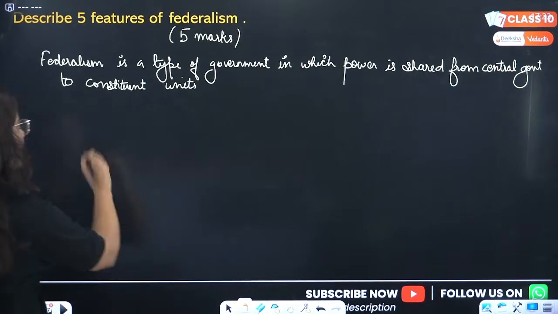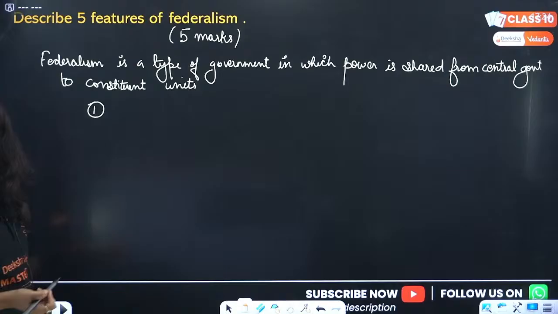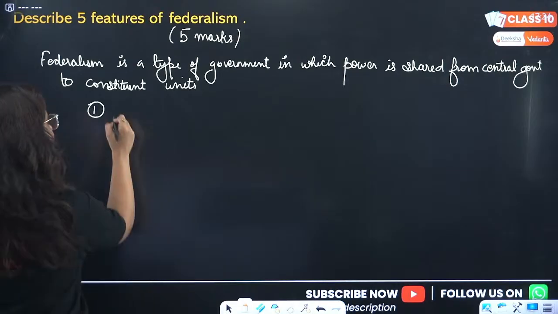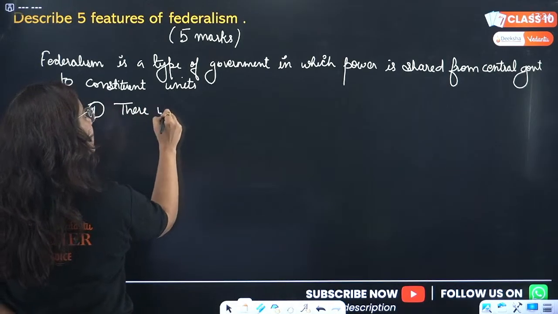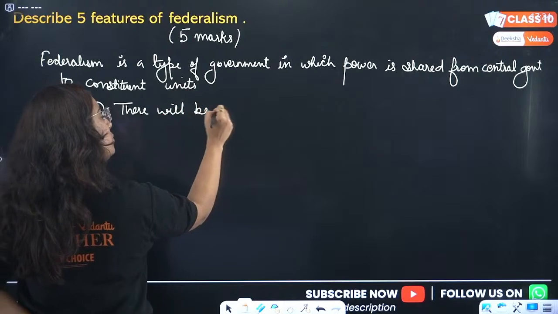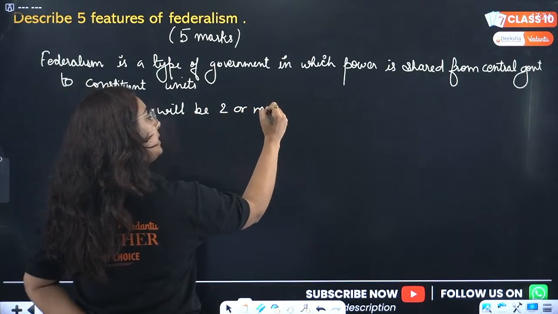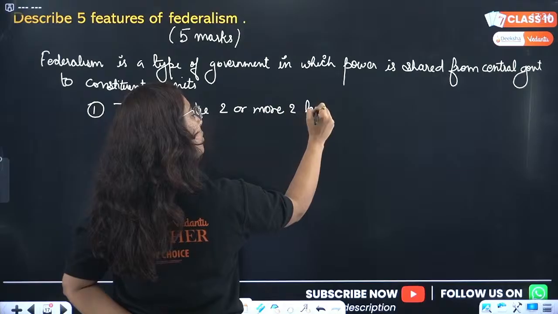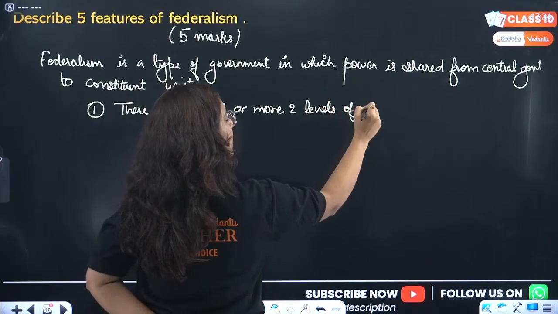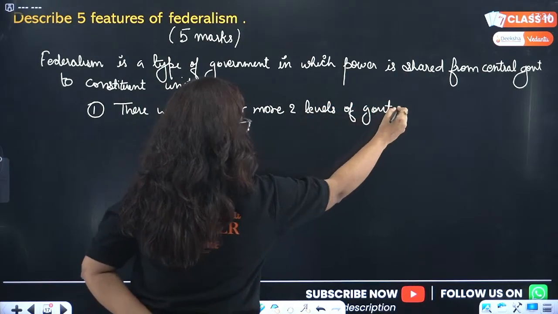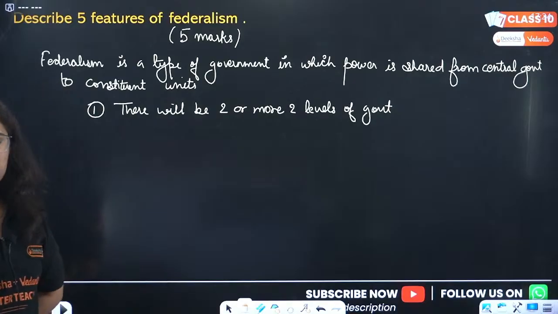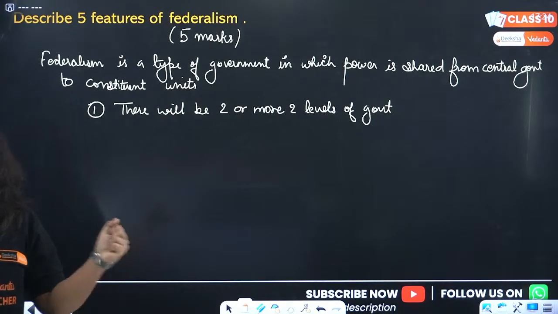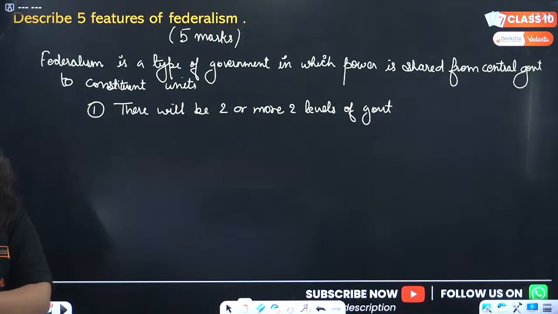What 5 points are we going to write? First point, there will be 2 or more than 2 levels of government. There will not be a single layer holding all the power, which we call a centralized government, right?